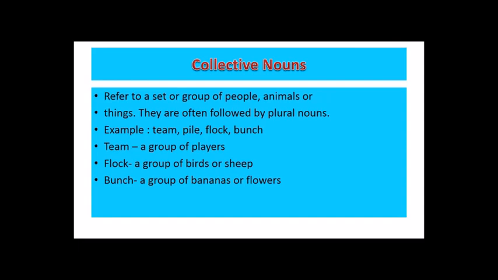Collective noun. Collective nouns refer to a set or a group of people, animals or things. They are often followed by plural nouns. For example, team, pile, flock, bunch. Team is a group of players or a group of members. Usually, it is used for a group of people who are working together to achieve one goal, like a team of hockey, a team of different members of different organizations.